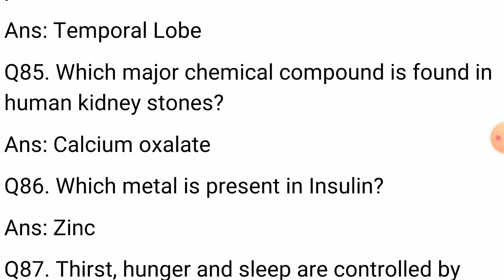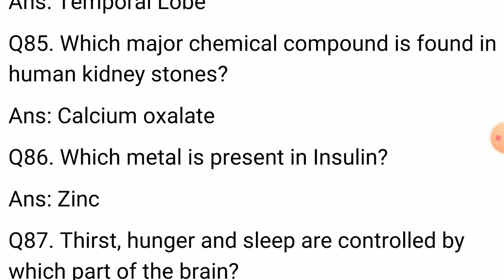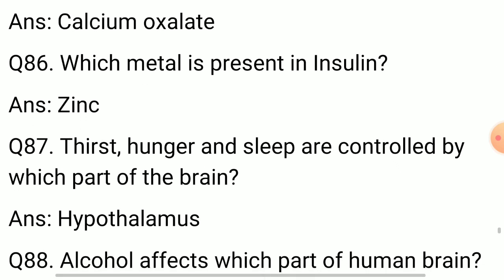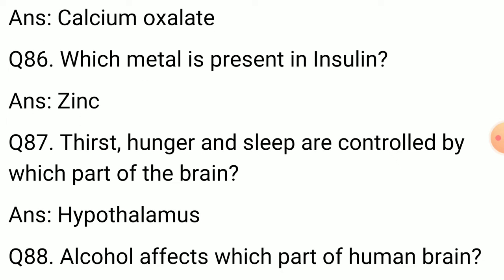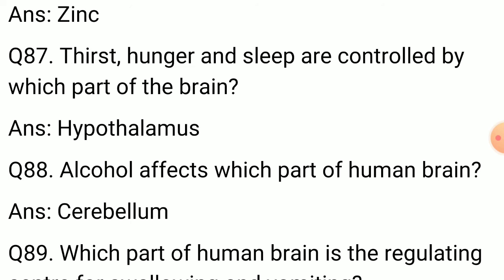Which major chemical compound is found in human kidney stones? Answer: calcium oxalate. 86. Which metal is present in insulin? Answer: zinc. 87. Thirst, hunger, and sleep are controlled by which part of the brain? Answer: hypothalamus.